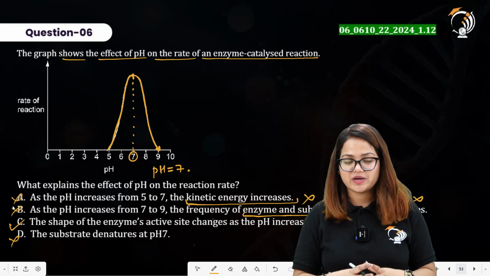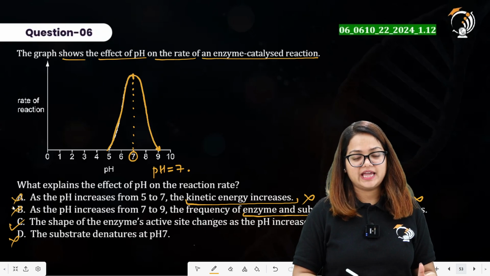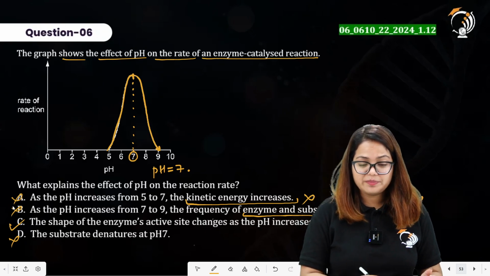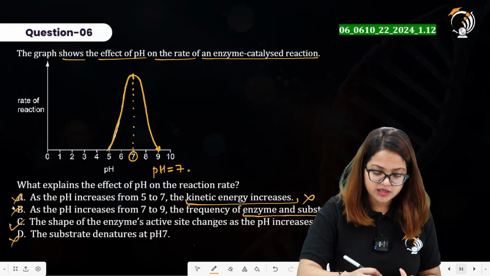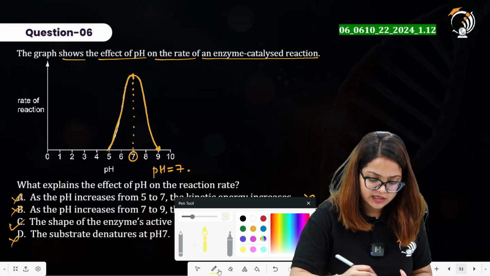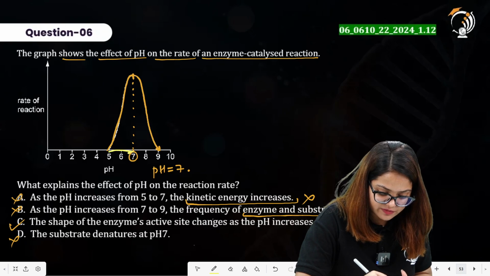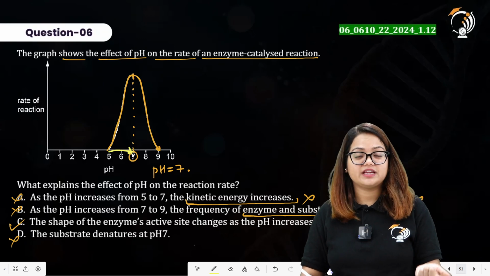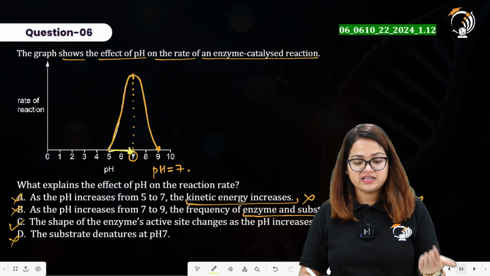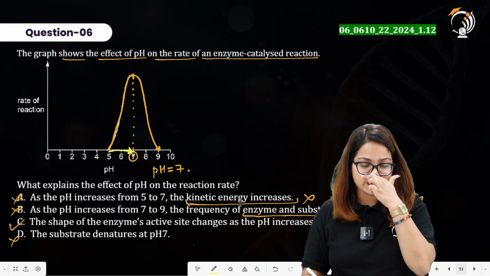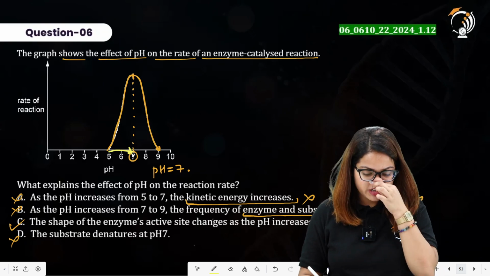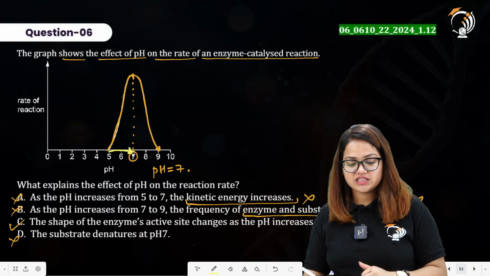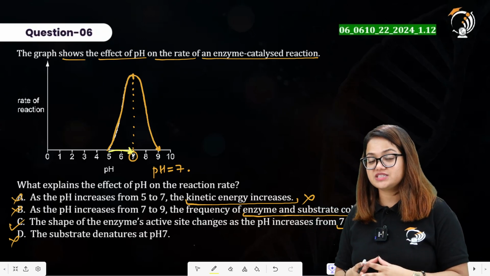Let me summarize it once again. Statement A was saying as the pH increases from 5 to 7, kinetic energy increases. Now kinetic energy is related to the increase in temperature, and here we are talking about the effect of pH. Statement B says as the pH increases from 7 to 9, the frequency of enzyme substrate collisions increases.